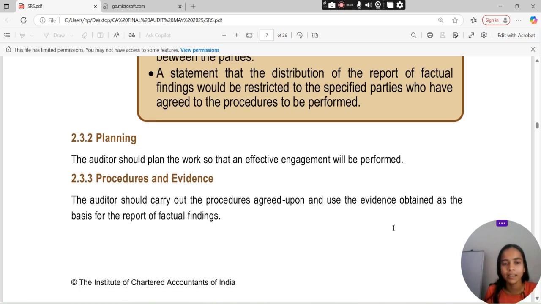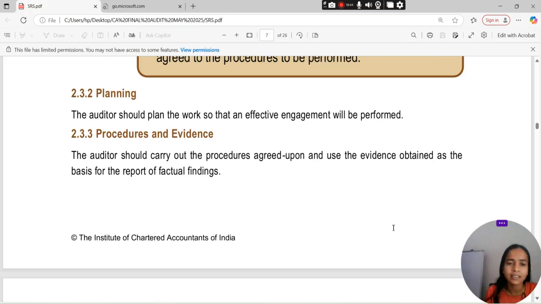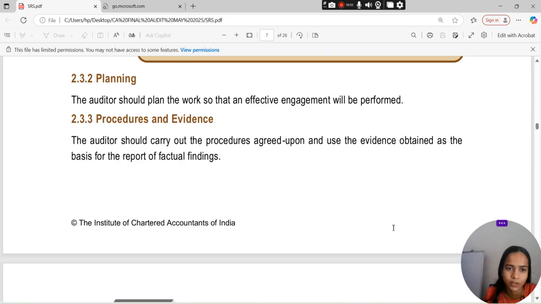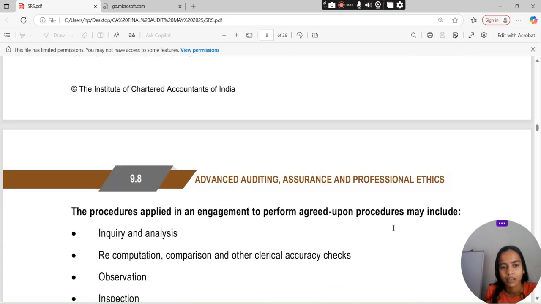क्या the auditor should plan the work so that an effective engagement will be performed. हम क्या बोलते हैं what will be planning? The auditor should plan the work so that an effective engagement हो पाए. Procedures and evidence: the auditor should carry out the procedures agreed upon and use the evidence obtained as a basis for the report of factual findings.